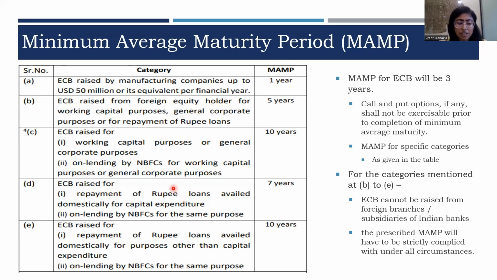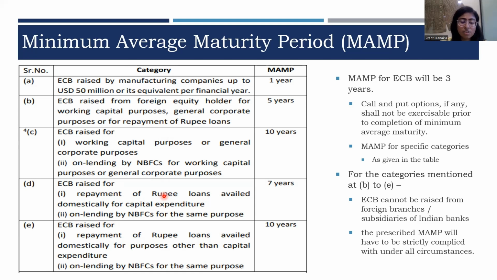7 years is available where the borrowing entity has raised ECB for repaying rupee loans which were availed domestically for capital expenditure. And also, if an NBFC is lending the funds, the NBFC will see what the end use of the borrower to whom the funds are being lent is.